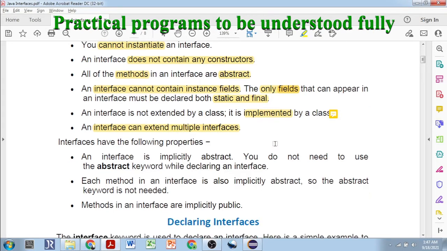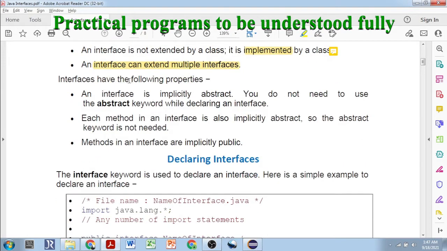Interfaces have the following properties. An interface is implicitly abstract. Keep these points in your mind. Wherever you learn, through this video or any other tutorials, these points are common and you are supposed to know them very clearly. Till Java goes out of the market, these things will be there, unless you are learning Java and making it a professional choice.